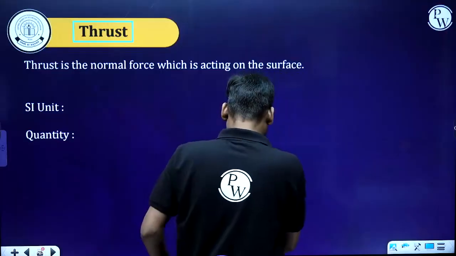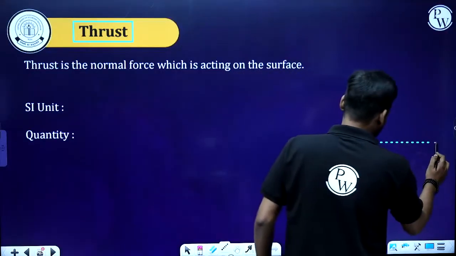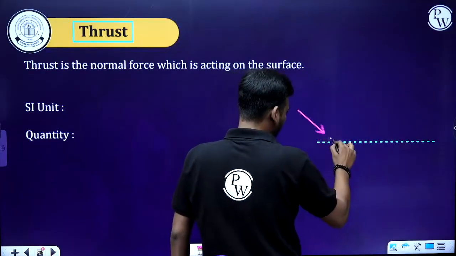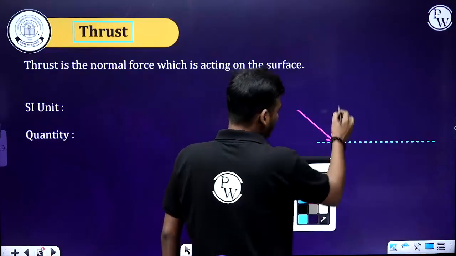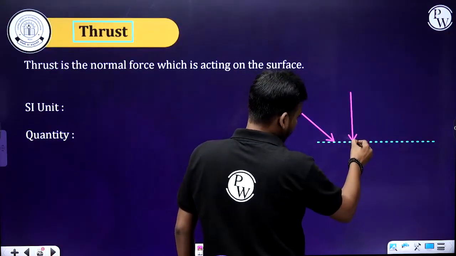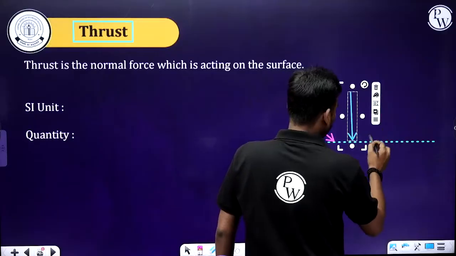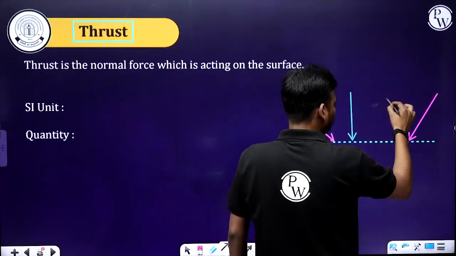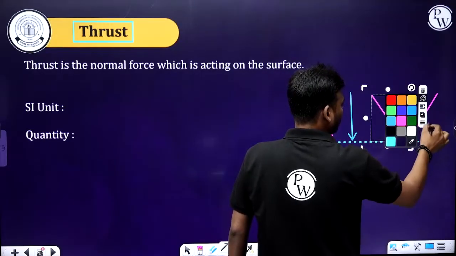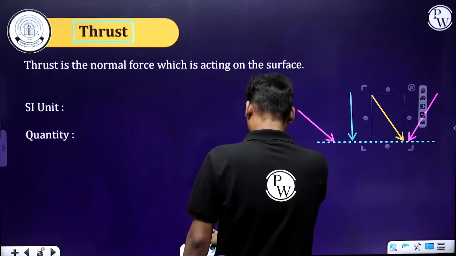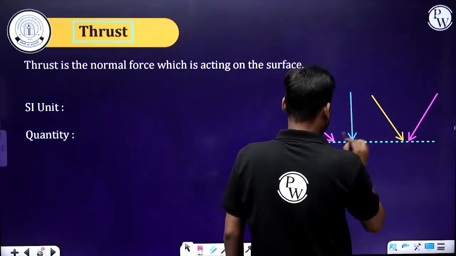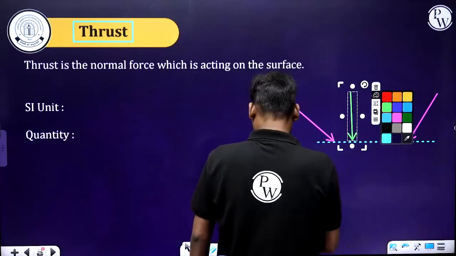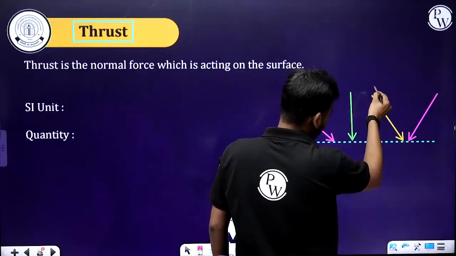So let me consider this is the surface of Earth, or else any surface. So I can apply a force in this way with respect to the normal, and this way, or else this way, or else this way, or else this way, and this way also.